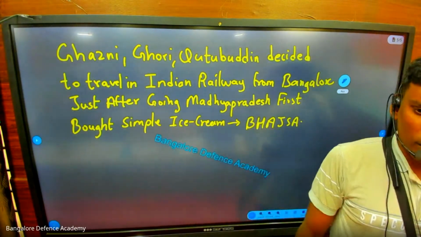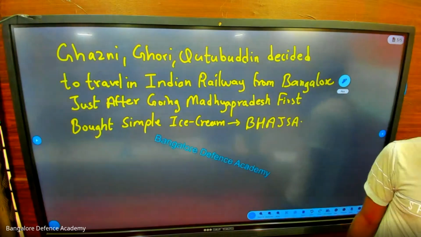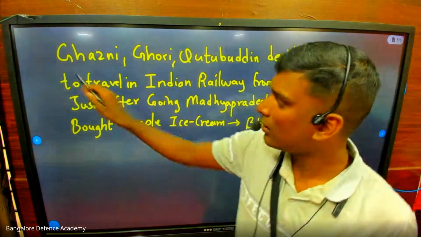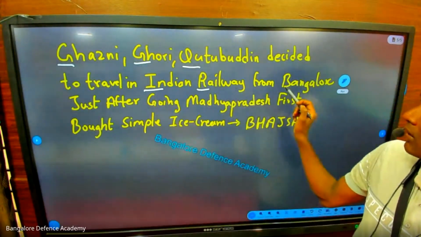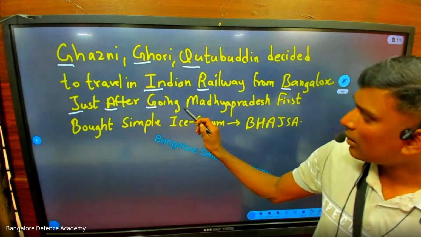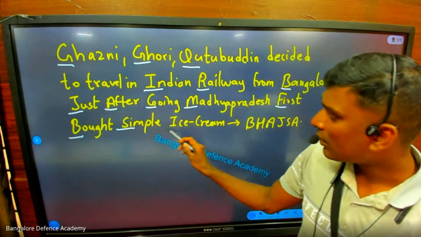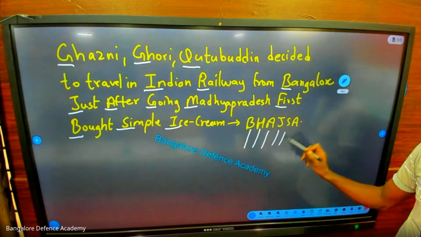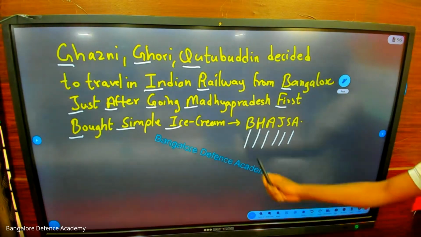Where do you get ice cream? Bakery. You get it in a bakery. So the name of the bakery was Badshah Bakery. What bakery? Badshah. Now complete silence. Look at this. What has happened? Ghazni, Gori, Qutbuddin, Iltutmish, Razia Sultana, Balban, Jalaluddin Khilji, Alauddin Khilji, Ghiyasuddin Tughlaq, Muhammad bin Tughlaq, Firoz Shah Tughlaq, Bahlul Khan Lodi, Sikandar Lodi, Ibrahim Lodi, Babur, Humayun, Akbar, Jahangir, Shah Jahan, Aurangzeb. You understand? So all the kings are in this order.